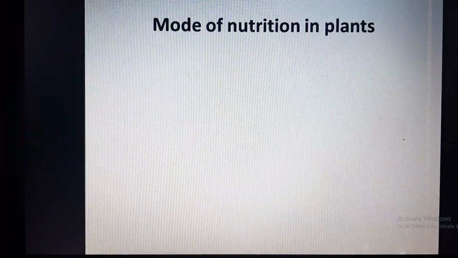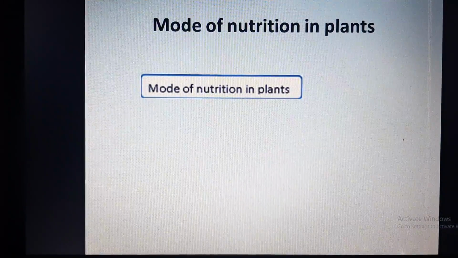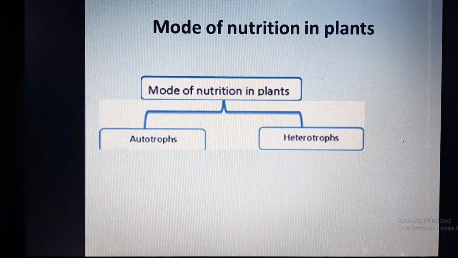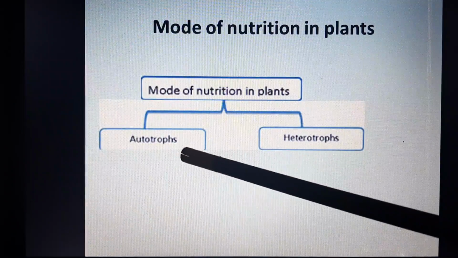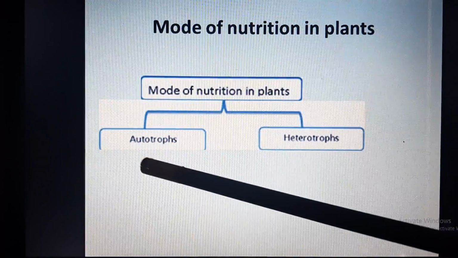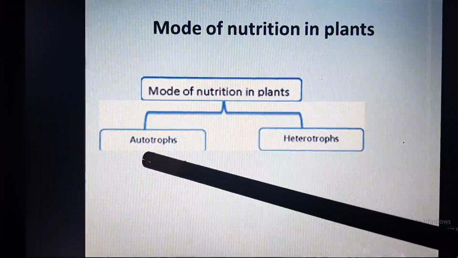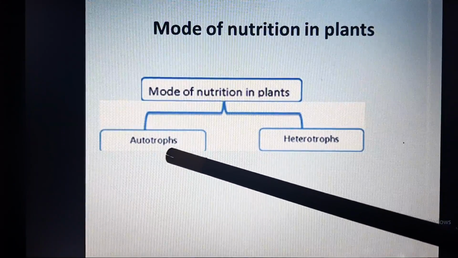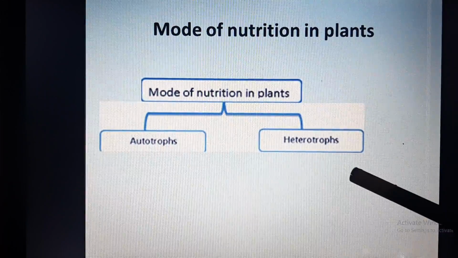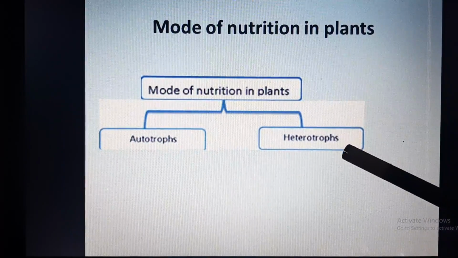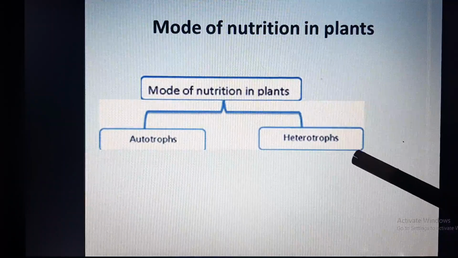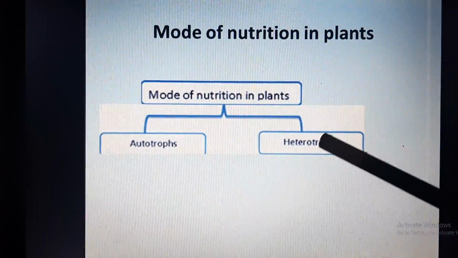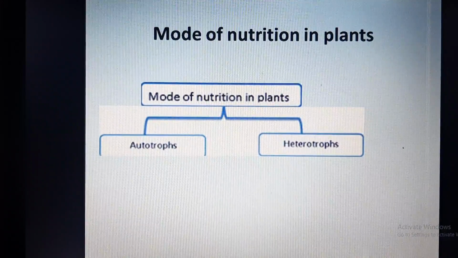Now, what are the modes of nutrition in plants? Mode of nutrition in plants can be broadly classified into autotrophs and heterotrophs. So what does autotroph mean? Autotroph means the plants which make their food by themselves. So autotrophs are the plants which are producing their own food, while heterotrophs are the plants which are obtaining their food from other plants or animals. That means heterotrophs are dependent on other plants for their food.